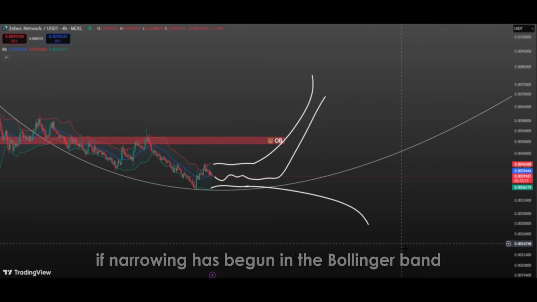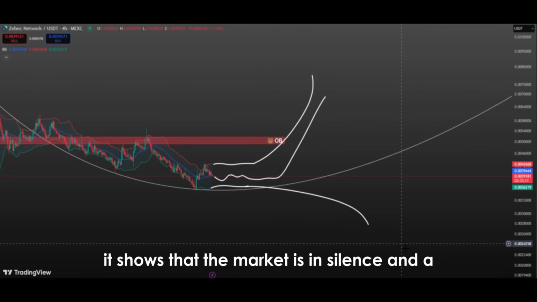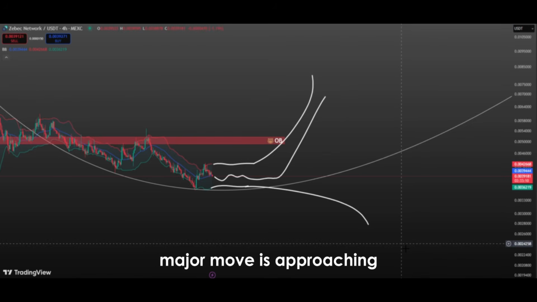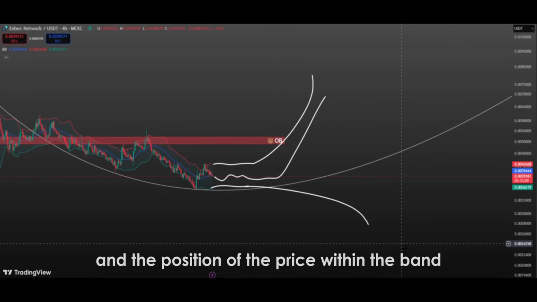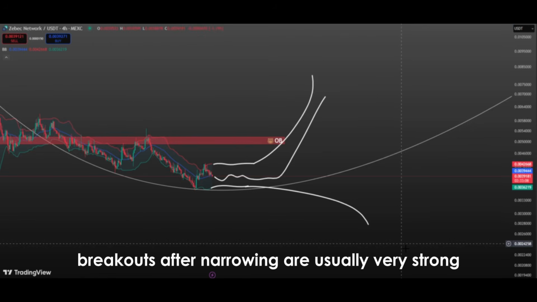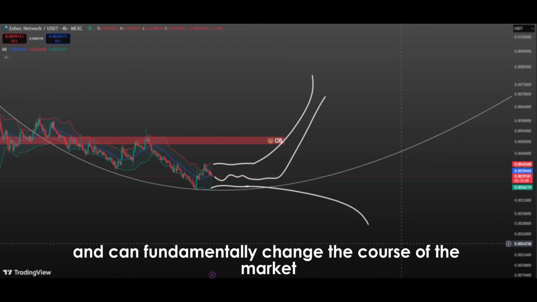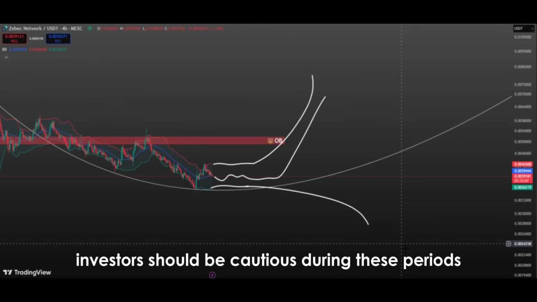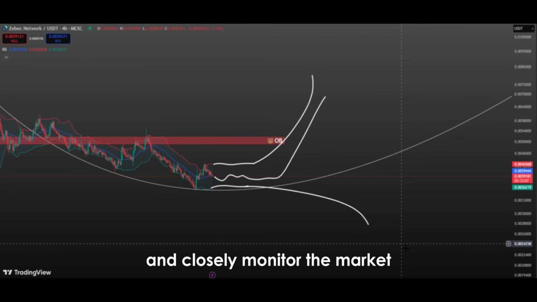In conclusion, if narrowing has begun in the Bollinger Band, it shows that the market is in silence and a major move is approaching. While it is not possible to predict the direction of this move with certainty, factors like volume, momentum indicators, and the position of the price within the band give investors clues. However, regardless of direction, breakouts after narrowing are usually very strong and can fundamentally change the course of the market. Therefore, investors should be cautious during these periods and closely monitor the market to avoid missing opportunities.